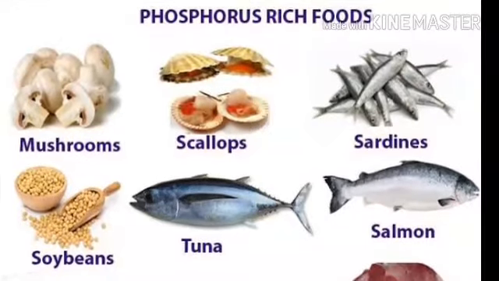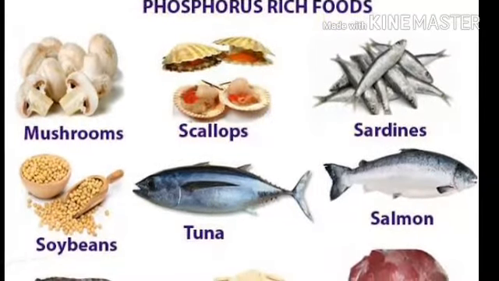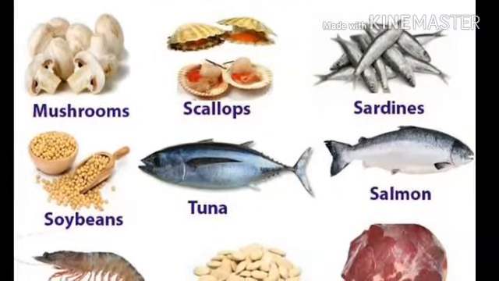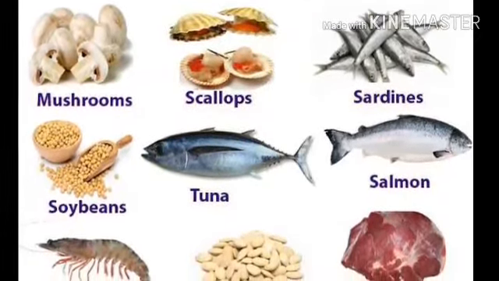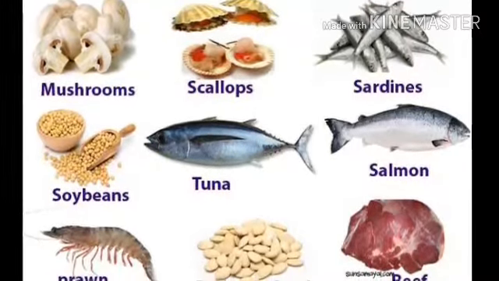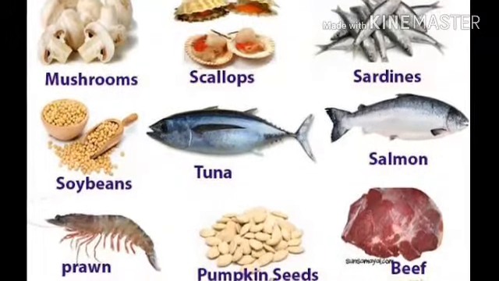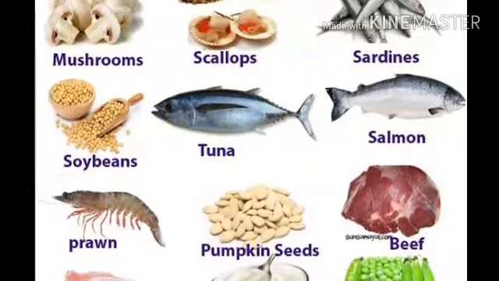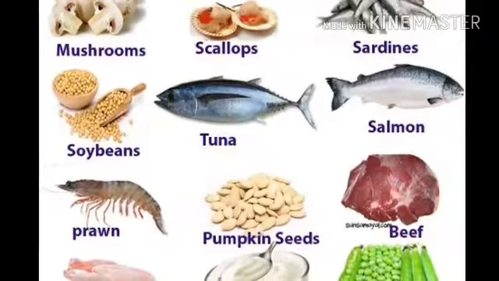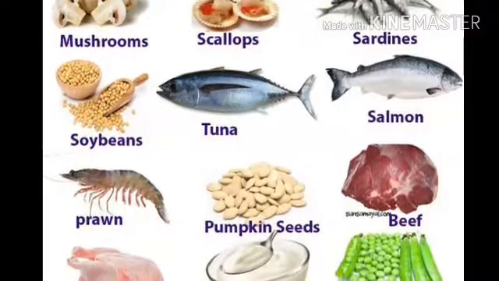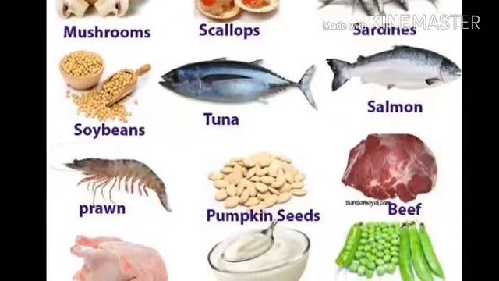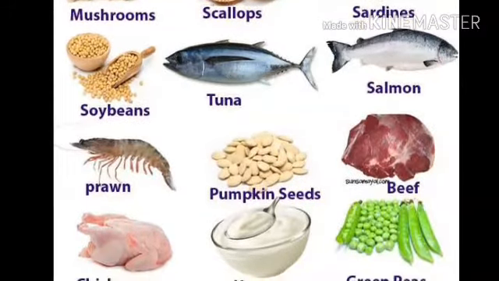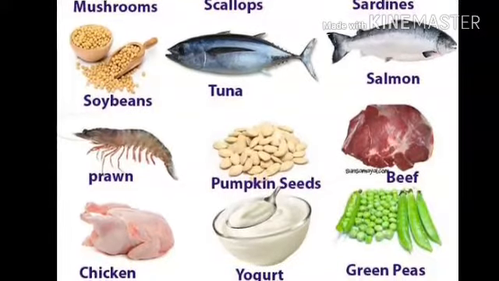Whereas phosphorus is available in different types of foods like mushrooms, scallops, sardines and tuna fish, salmon fish, soya beans, prawns, and as well as badam meat. All these are the food items which can provide us calcium and phosphorus. So these are phosphorus rich foods. We can also see pumpkin seeds, chicken, yogurt and peanuts. They also give us phosphorus, and banana is a good source of phosphorus, it maintains the bowel movement, right?